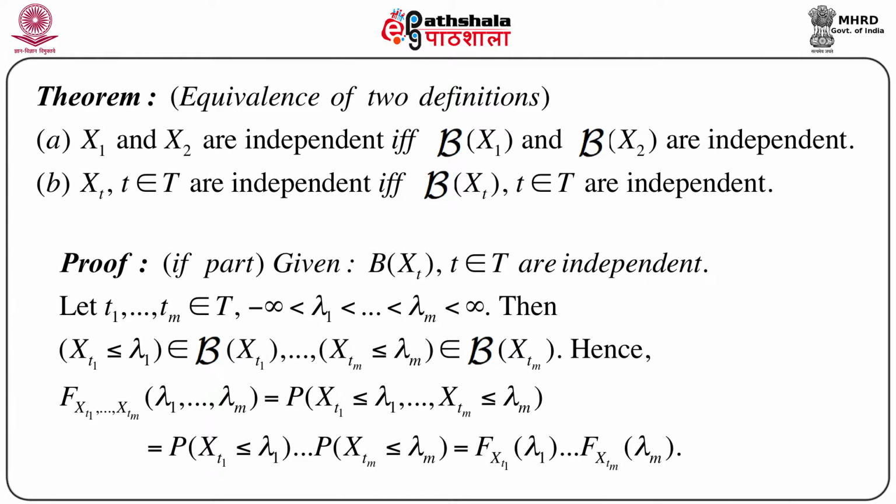which is equal to, now each individual term is nothing but the individual distribution function, so capital F of Xt1 at lambda 1, and so on, up to capital F of Xtm at lambda m. So this proves that Xt1, Xt2, ..., Xtm are independent. So given that script B of X1, script B of X2 and so on are independent, we have proved that Xt1, Xt2 and Xtm are also independent. Now remember, m is finite, so any finite collection of these random variables is independent.